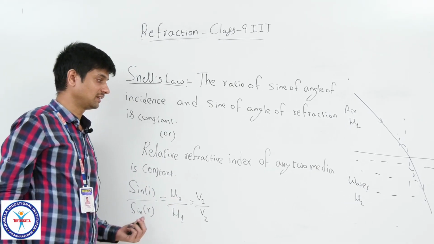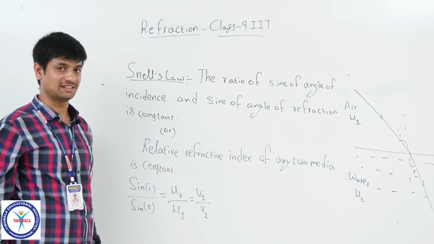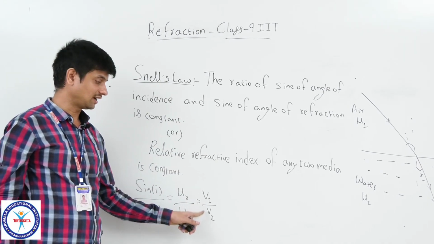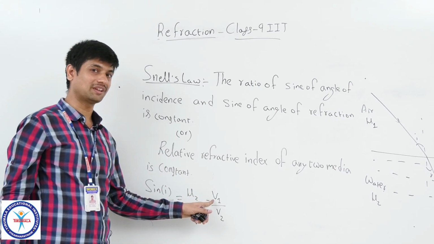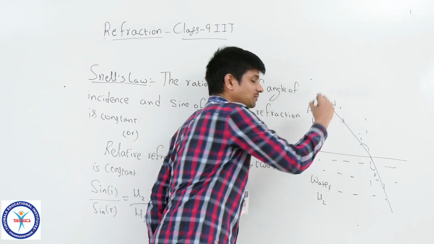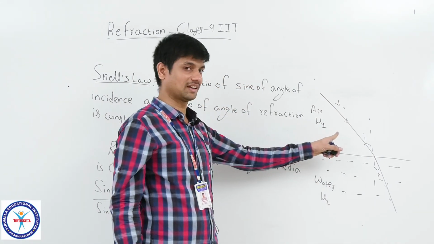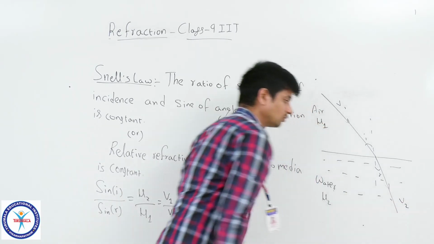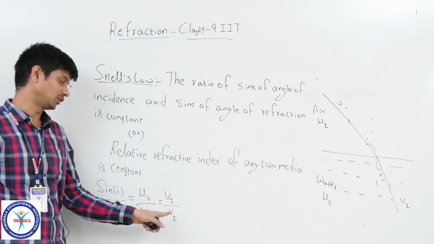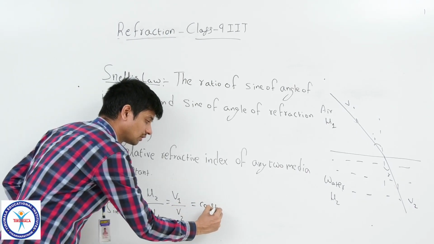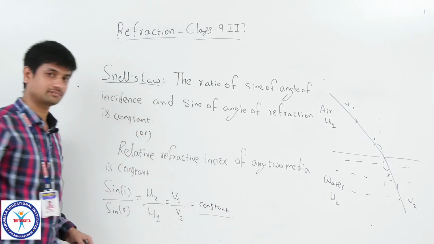And one more thing, this statement of Snell can be defined in another way. When you take the ratio of speed of the light in the first medium, here, if the speed of the light in the air is V1, consider V2 in the second medium. Take that ratio V1 by V2. That also gives you a constant.